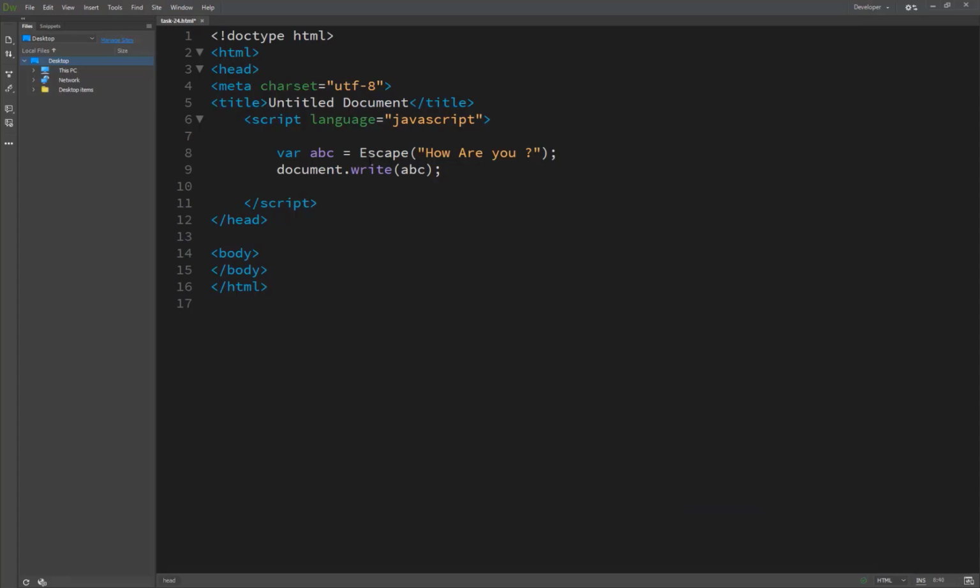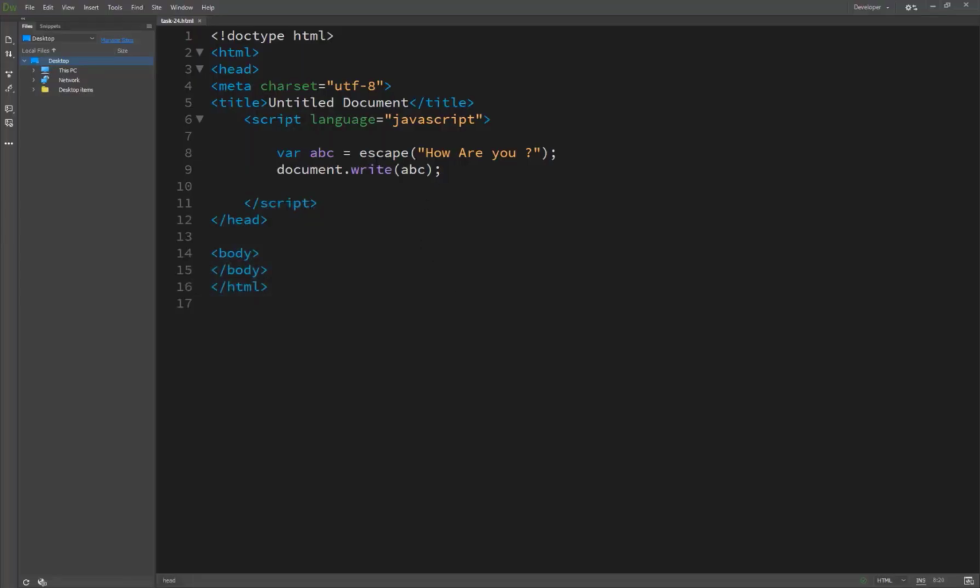So guys, the error is here. We wrote the escape function with a capital E, but it should be a small e. Now you can see the result here, how are you, in encryption format. So escape is a basic, built-in function of JavaScript.